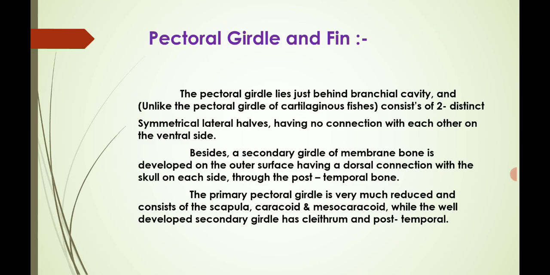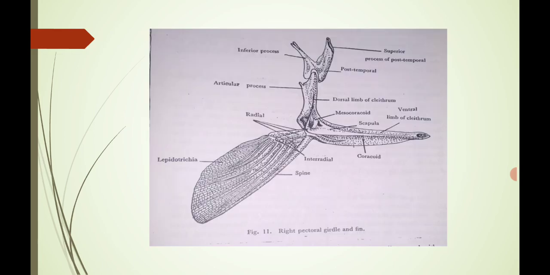Next, the primary pectoral girdle is very much reduced and consists of the scapula, coracoid and mesocoracoid. While the well-developed secondary girdle has a cleithrum and a post-temporal region. These are the five structures present in the pectoral girdle, which is present in the pectoral fins. This is the endoskeleton of the pectoral fins. This is a diagram of a right pectoral girdle and the fins.